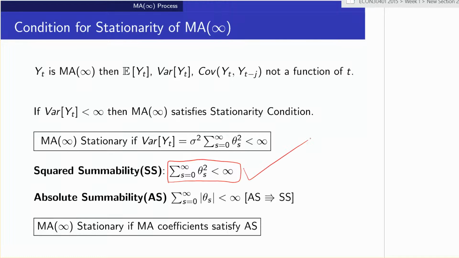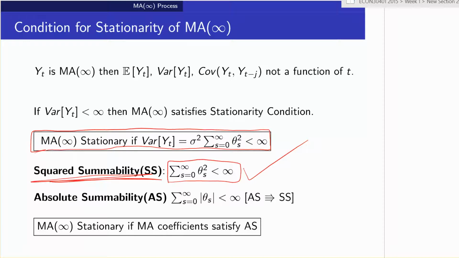The only thing left is we've got to have finite variance, which is from the squared summability. So again, a general result: an MA infinity is stationary if the sum of the coefficients squared is finite, which is known as squared summability.